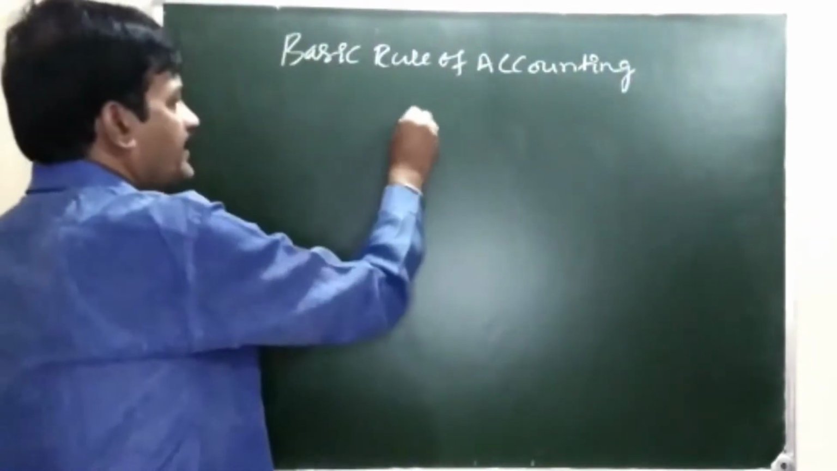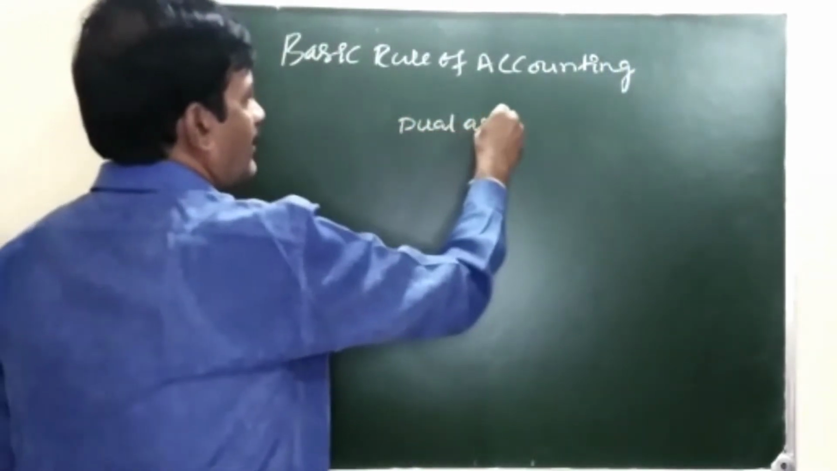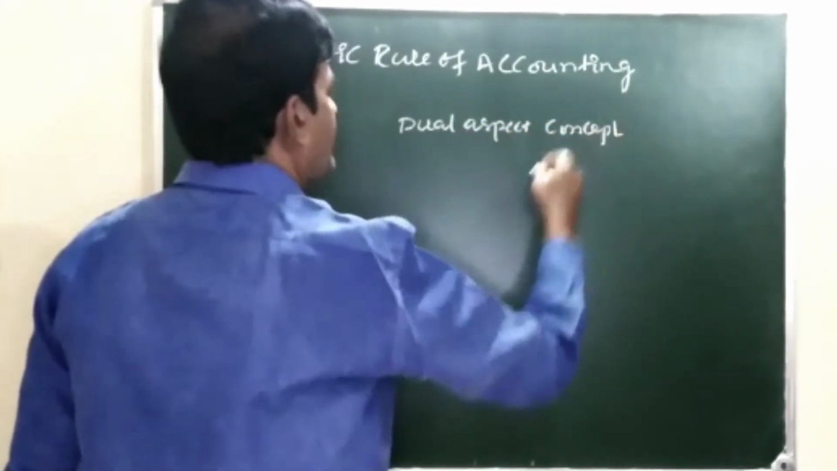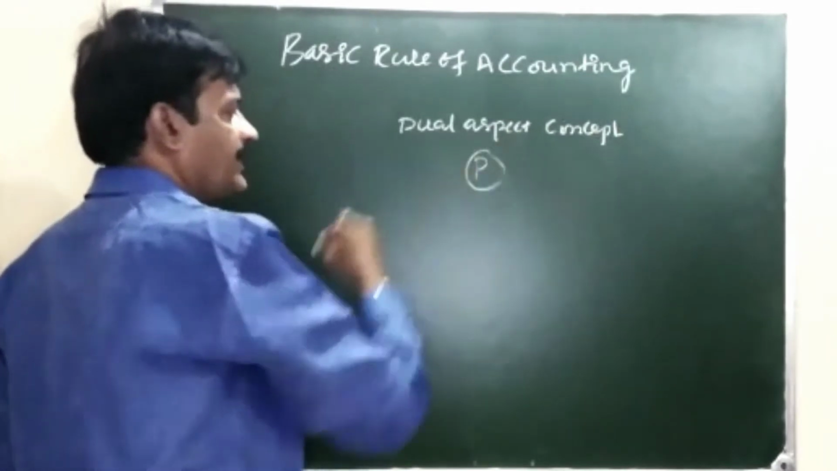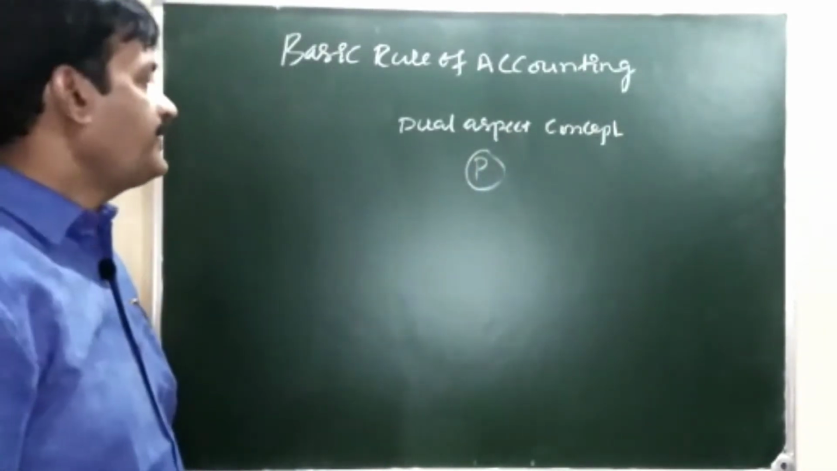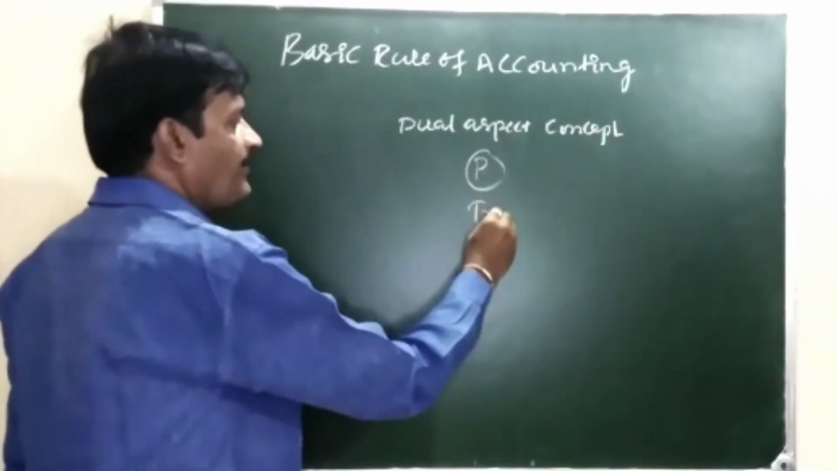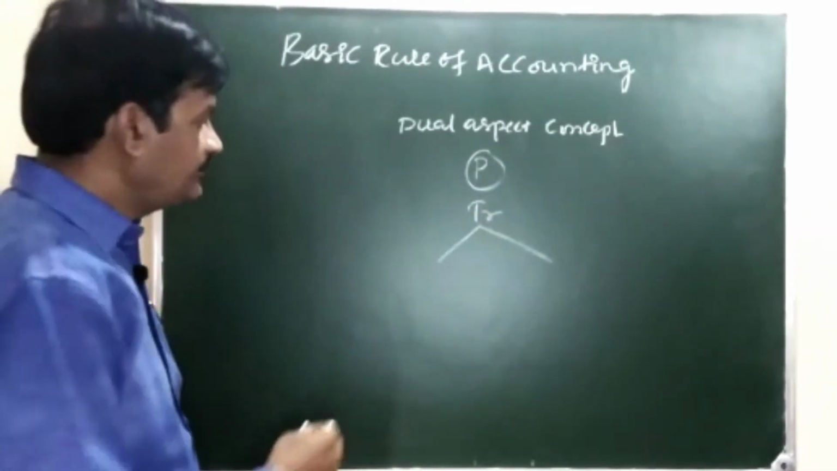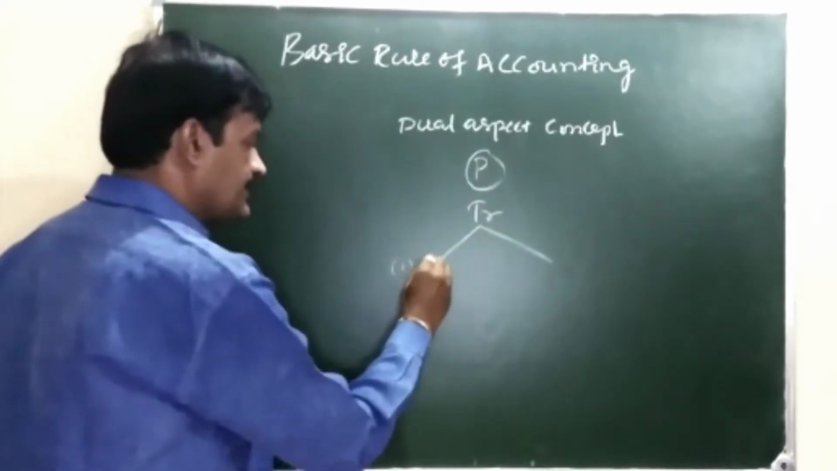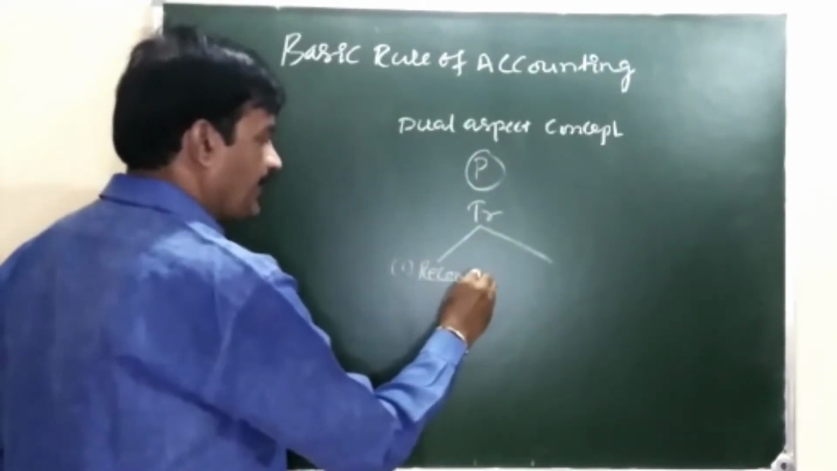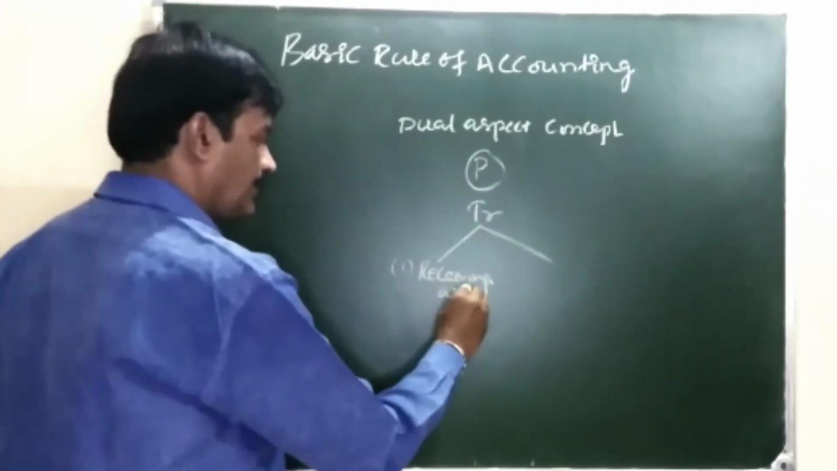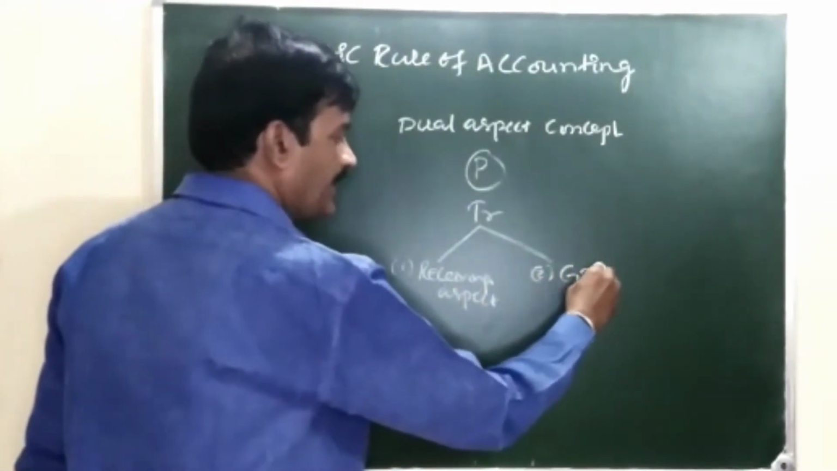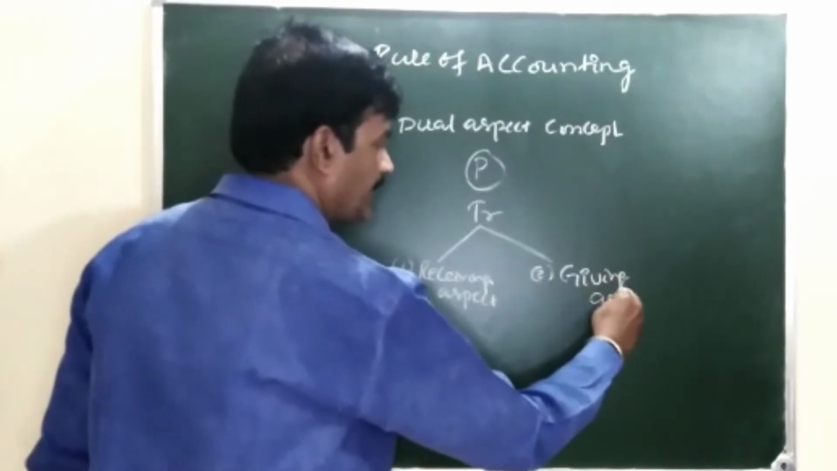Dual aspect concept, the fundamental principle of accounting. According to this, every transaction has two aspects. Number one is the receiving aspect. Number two, the giving aspect.